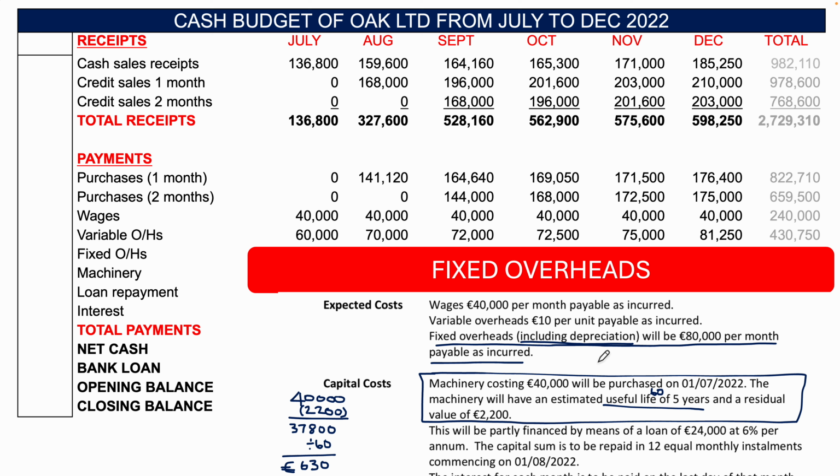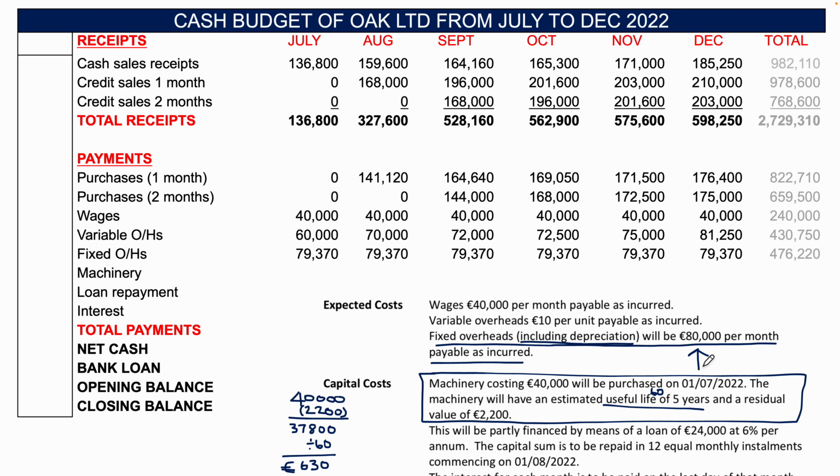So therefore, my fixed overheads including depreciation are 80,000 euro. My fixed overheads without the 630 depreciation is 79,370 euro. So 79,370 euro is going to go into every single month there. And that totals 476,220 euro. Okay, so that's the fixed overheads.